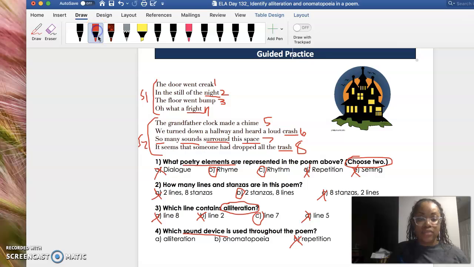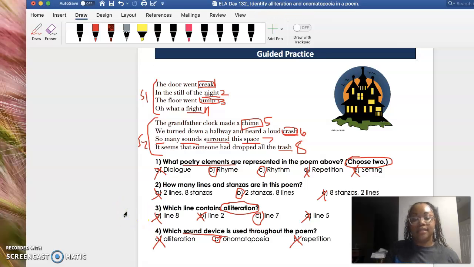So it says the door went creak. So creak is actually a sound word. That would be onomatopoeia. In the still of the night, the floor went bump. Okay, there's a sound word. That's onomatopoeia. Oh, what a fright. The grandfather clock made a chime. That's a sound word. We turned down the hallway and heard a loud crash. That's a sound word. Okay, good. So it seems like the only line that has alliteration is 7. All of the rest of the lines pretty much have onomatopoeia, those sound words. So it must be B. Okay? Good. So let's continue on.